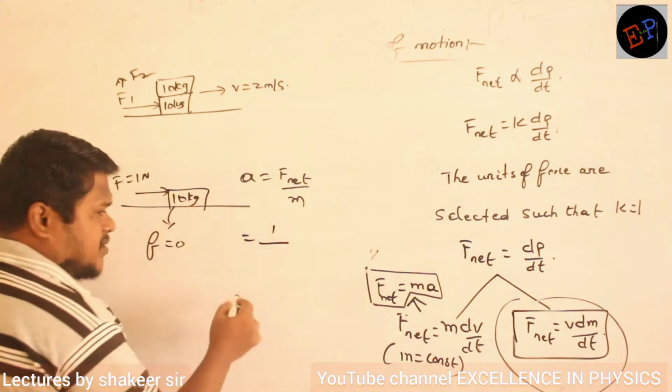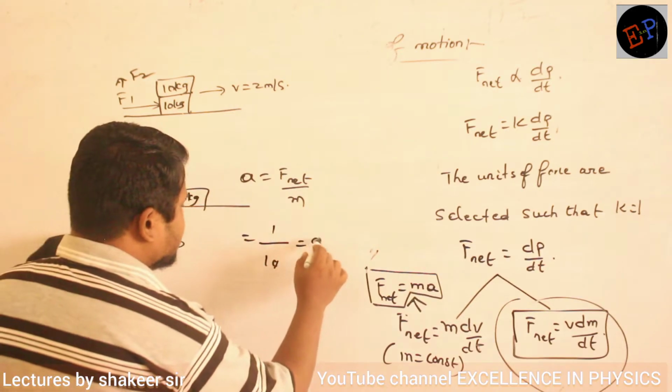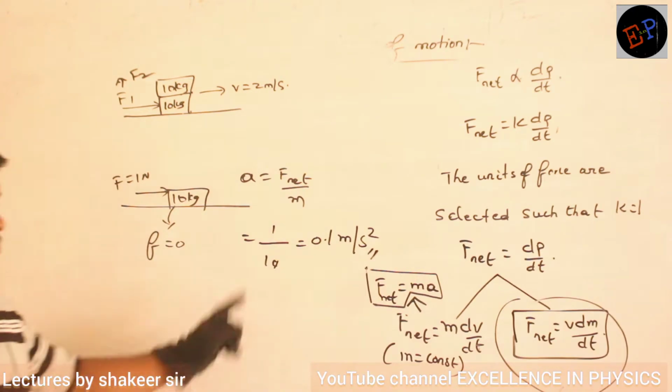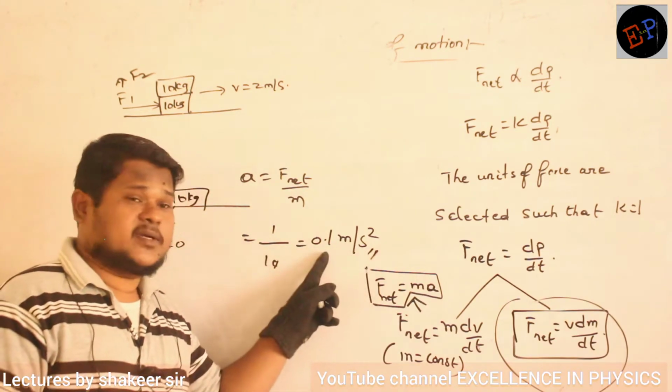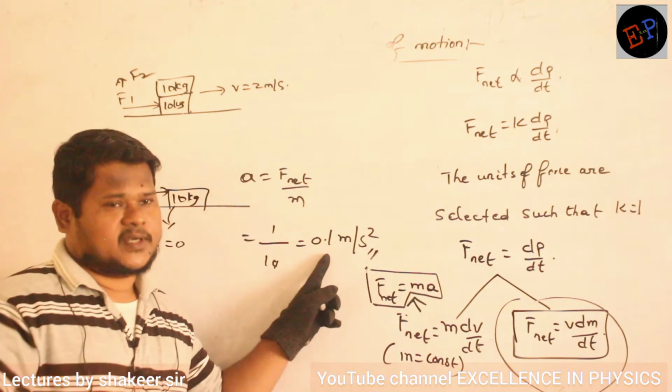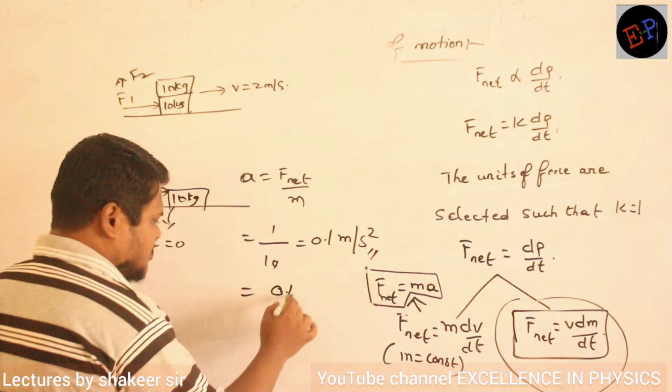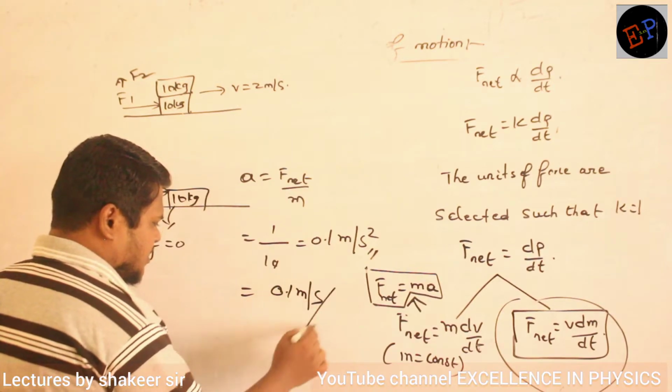1 Newton. Mass of the body is how much? 10 kg. So acceleration is how much? 0.1 meter per second square. That is the acceleration. It means for every 1 second, speed of the body increases by 0.1 meter per second. That is called as acceleration. No? See, 0.1 meter per second square, I can also write it as 0.1 meter per second per second.